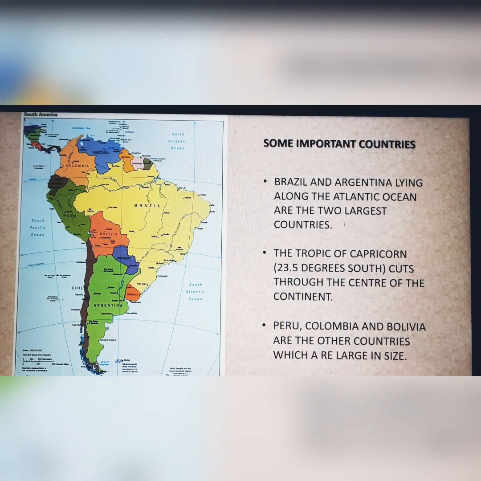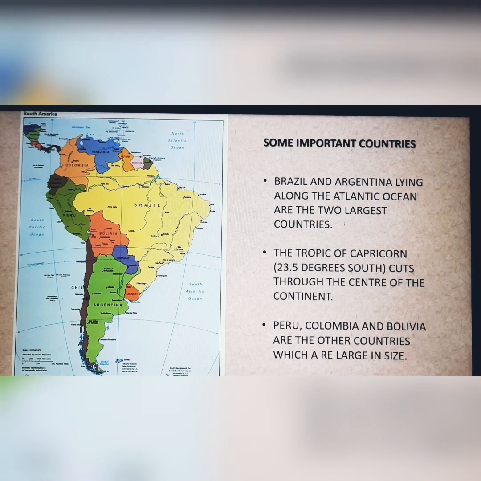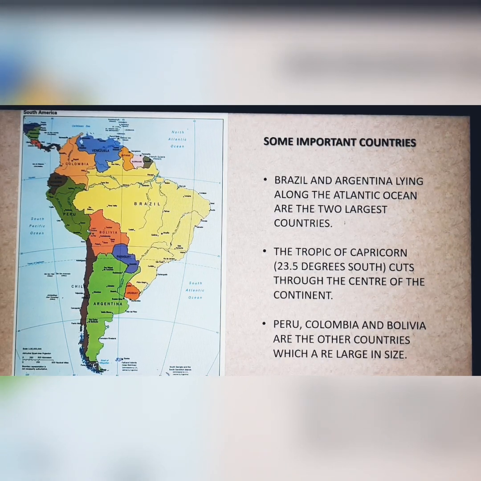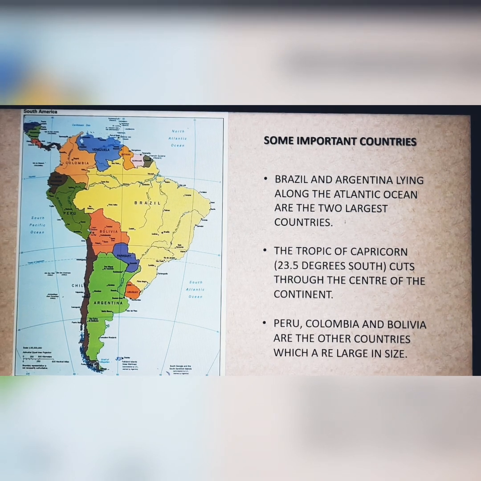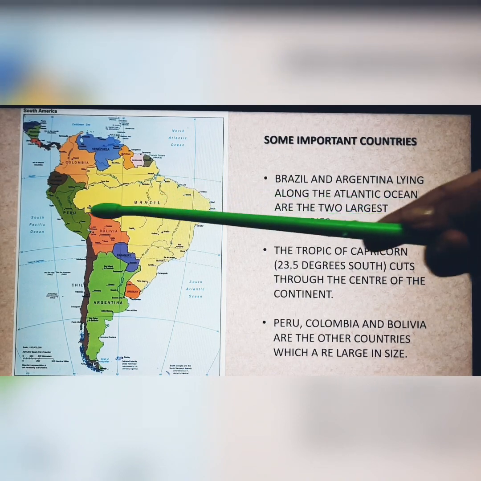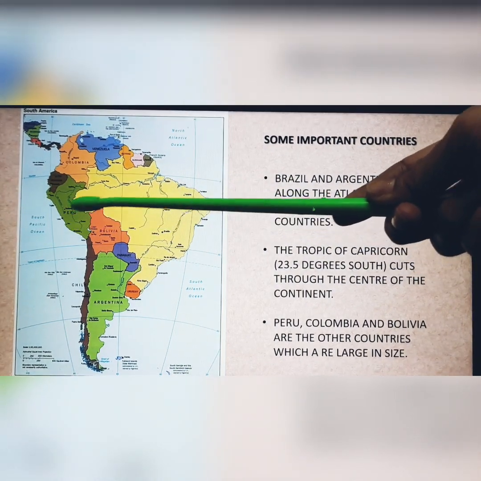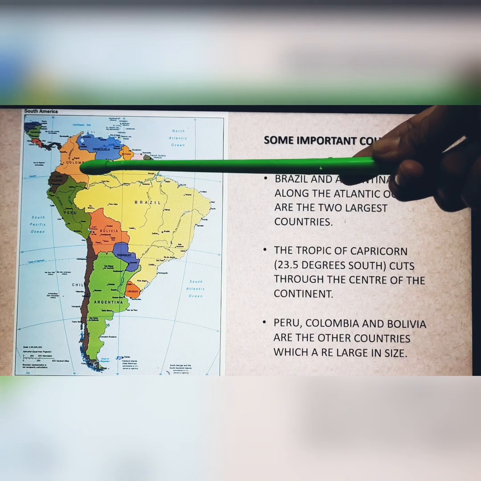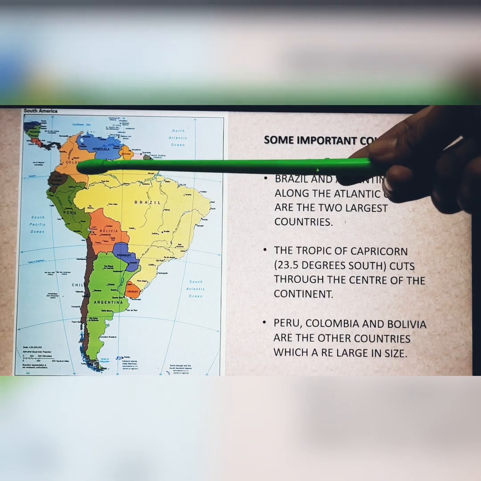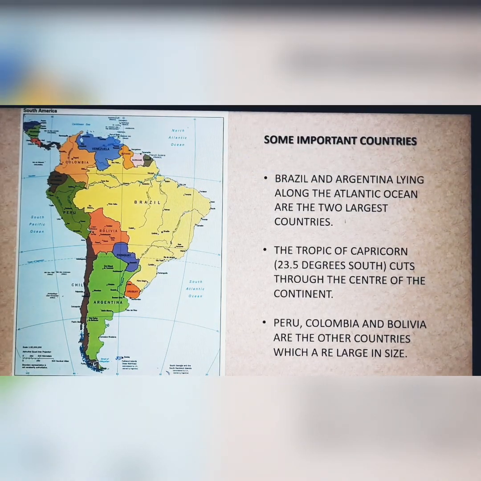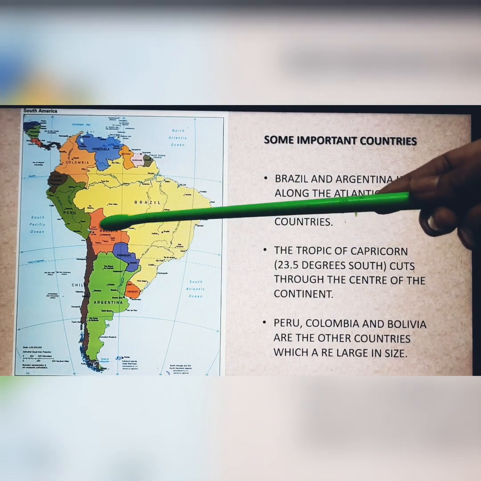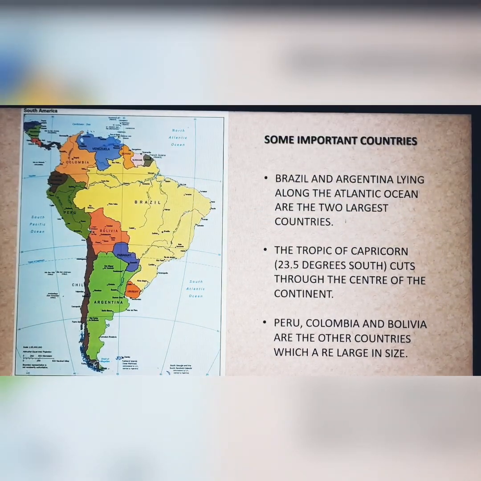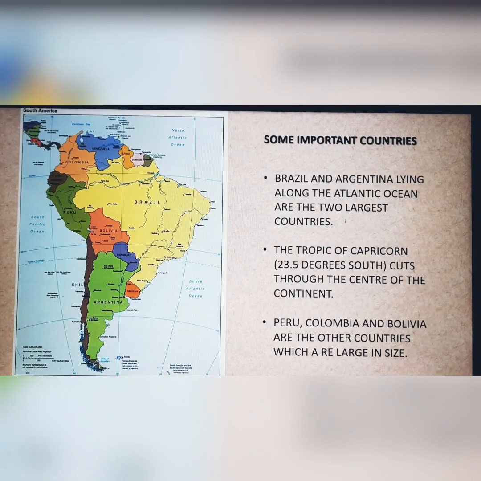So now we flip the page and we come to page number 110. There are two other large countries. One is Peru. This is Peru. One is Colombia. And the third one is Bolivia. This one, Bolivia. These three are the three other large countries of the continent.